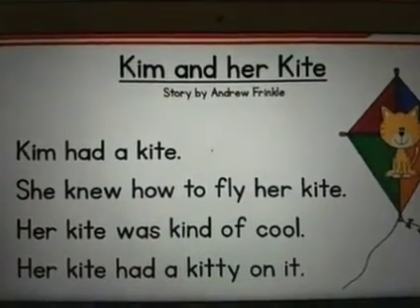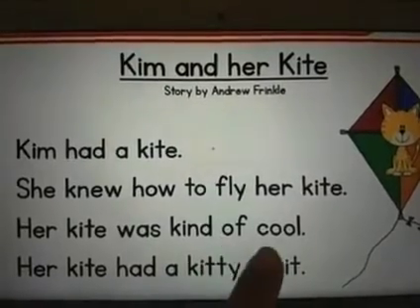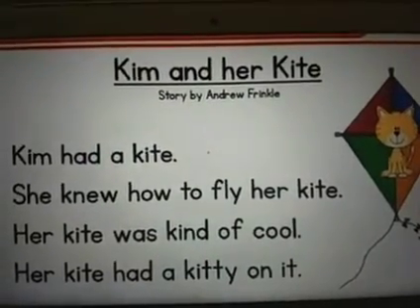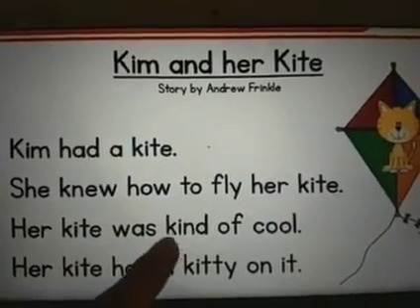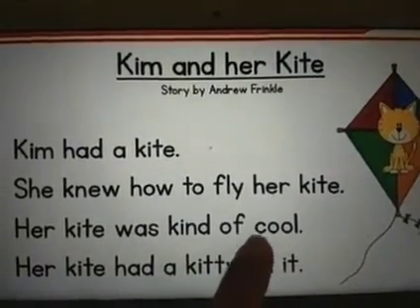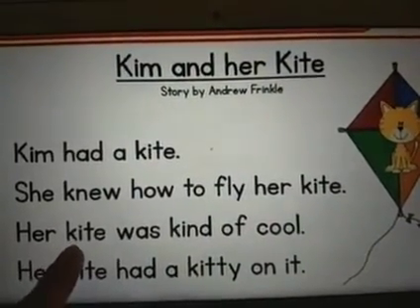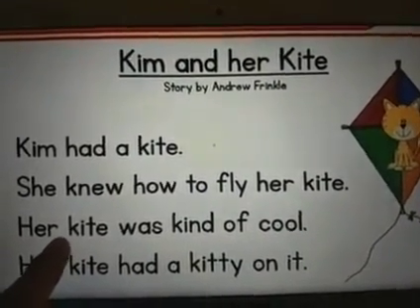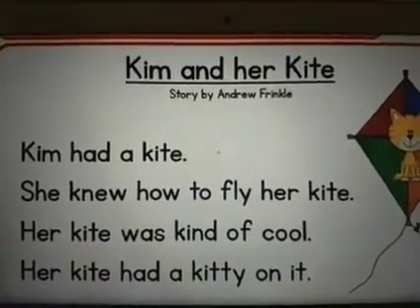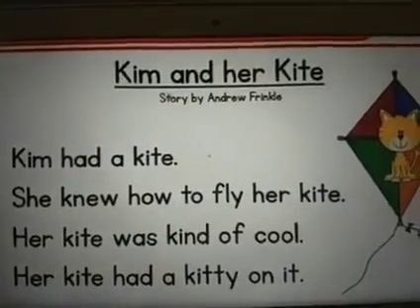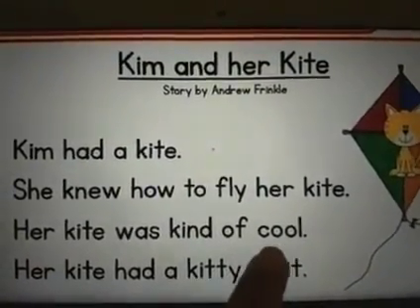Her kite was kind of cool. So the words here: kite, kind, cool. We can see the sound of the letter K and the sound of letter C is very similar. It is K, kite, K, cool.